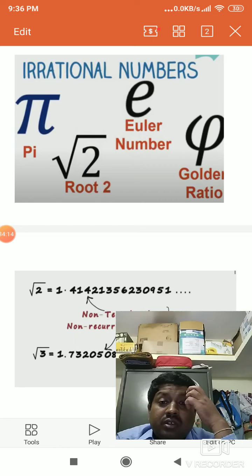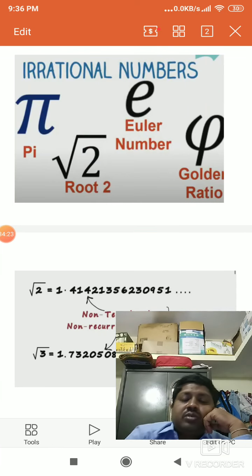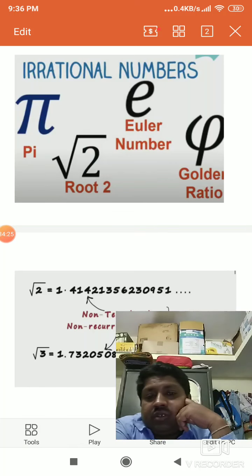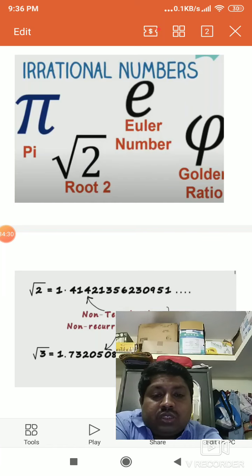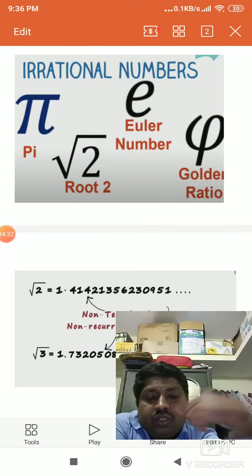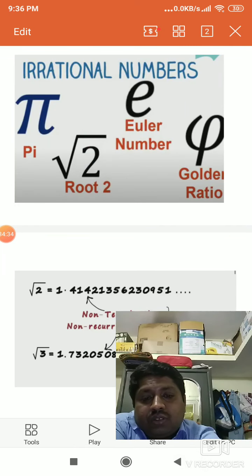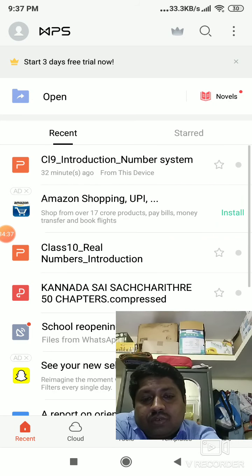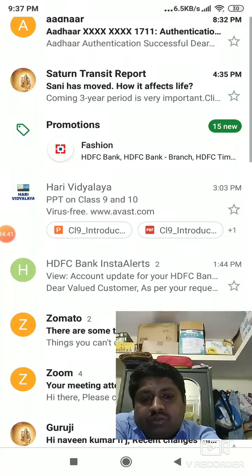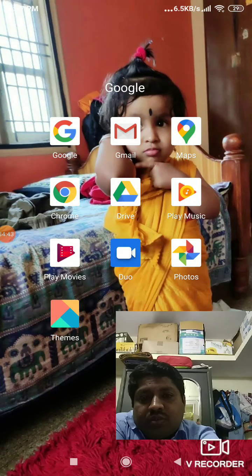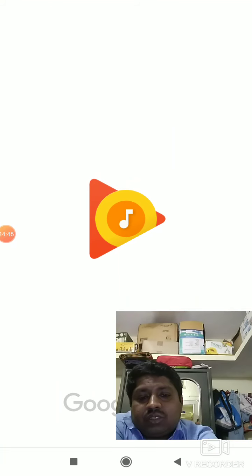Children, here there is pi, Euler number and then golden ratio. So what is golden ratio? Actually I told this. Let's see what golden ratio is and how it is very useful. Everybody knows golden ratio. Find out what the golden ratio is.